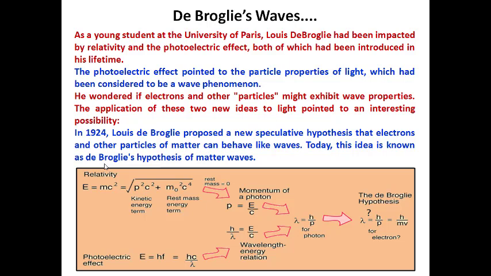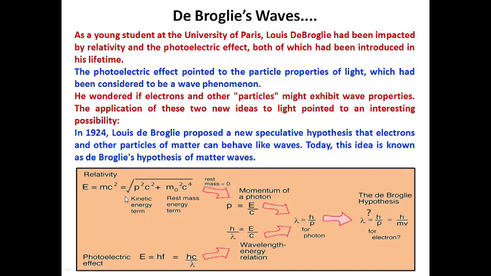So now we are using a very simple concept. The formula E equal to mc squared represents the mass-energy equivalence proposed by Einstein. The same concept, E equal to h nu, was proposed by Planck, regarding the energy of a photon. So by using these two equations, you can find a case.